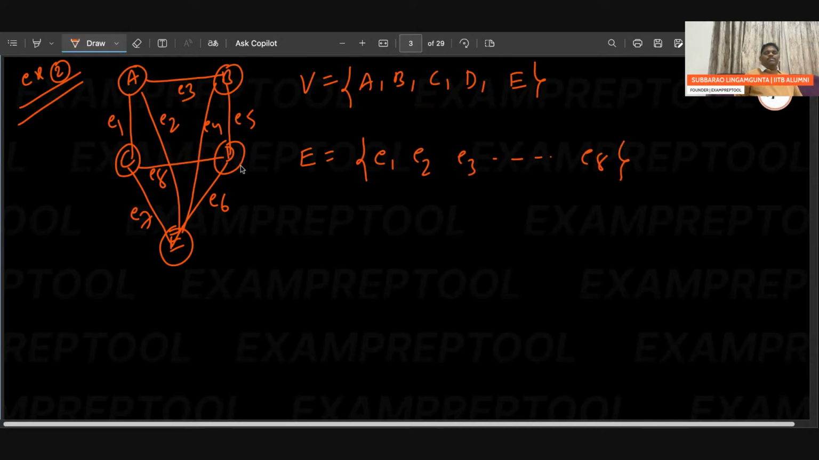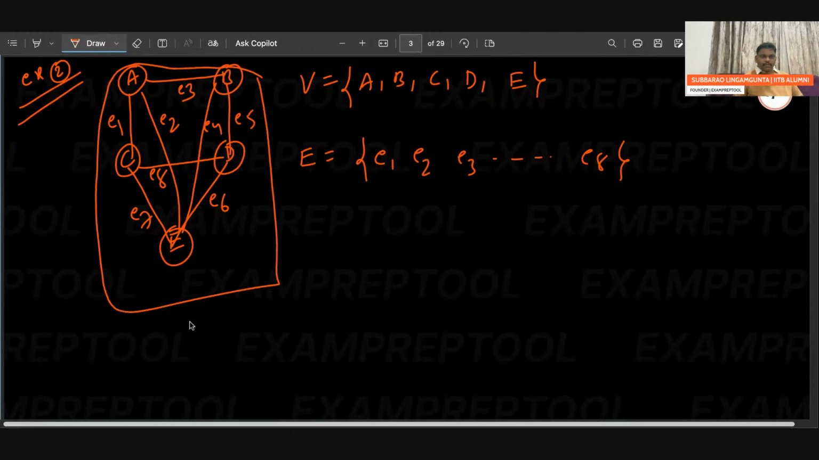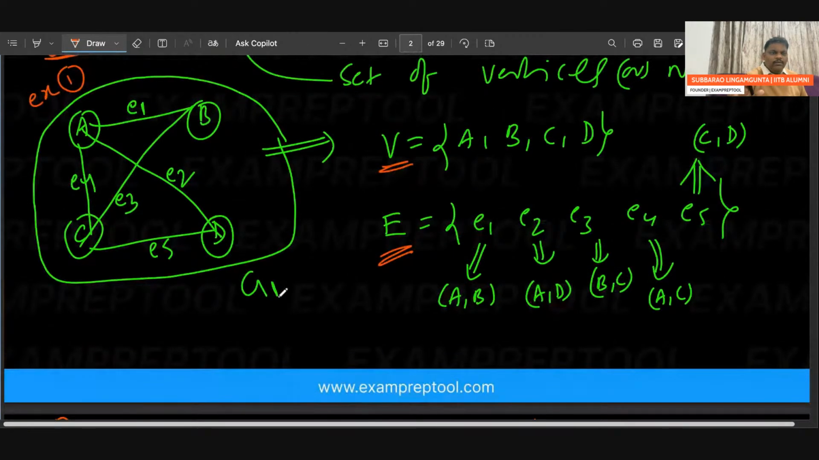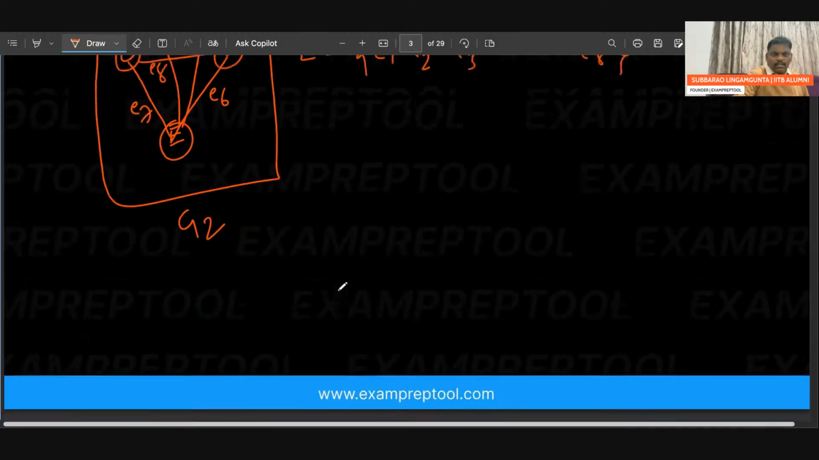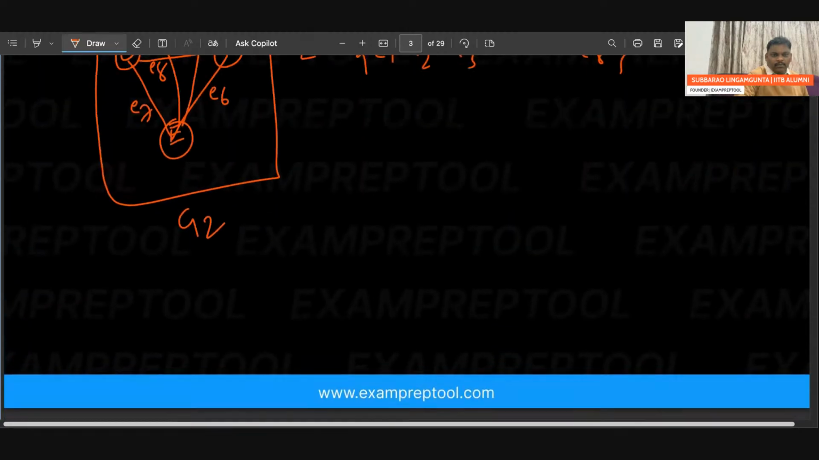A graph is a combination of vertices and edges, and you can keep whatever name you want for the graph. This graph name is G2. What was the previous graph name? G1. Vertices are A to E, edges are E1 to E8. Between two circles, one line is there, that is called an edge. This is the second graph. Until now we have done two examples.